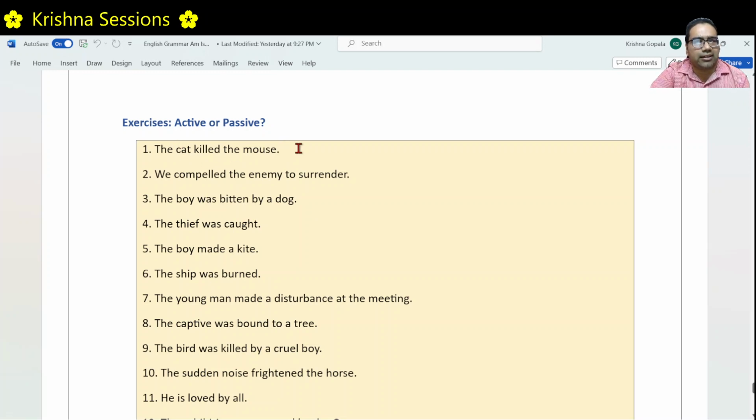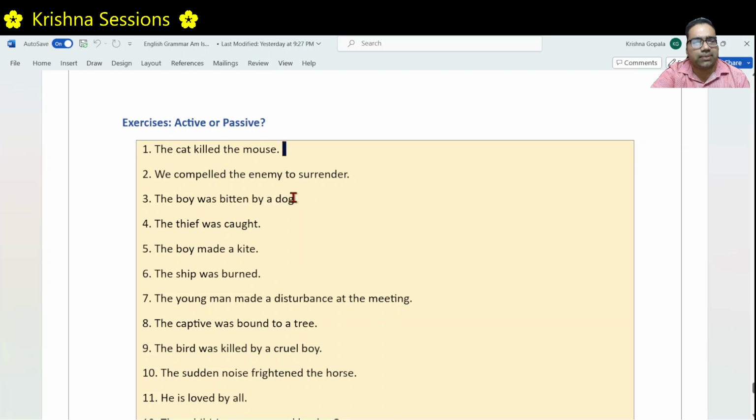The cat killed the mouse. The statement is about the cat. The cat actively did something. The cat did the action of killing the mouse. So this is an active voice. We compelled the enemy to surrender. The sentence is about we. And we actually did something. We did the action. We compelled the enemy. That's why this is an active voice.